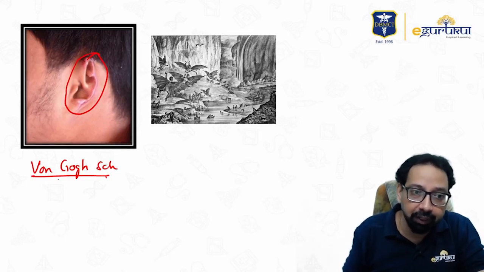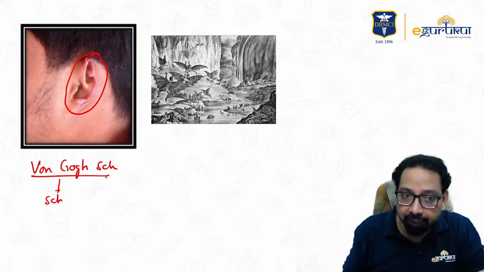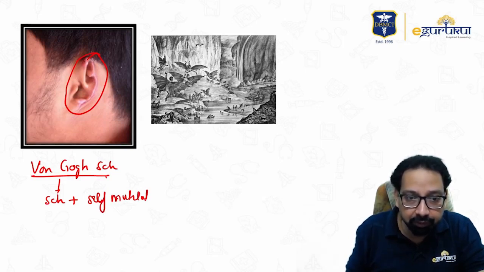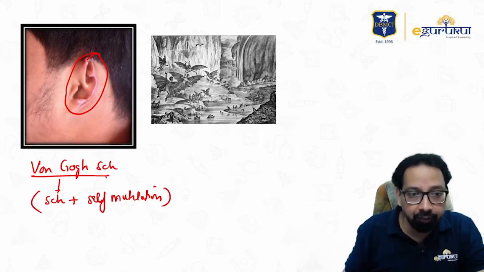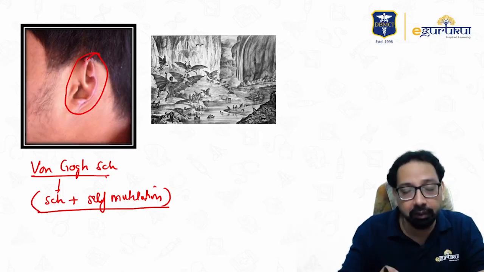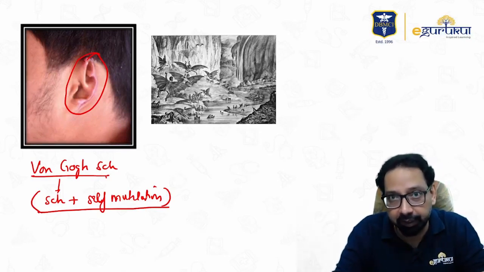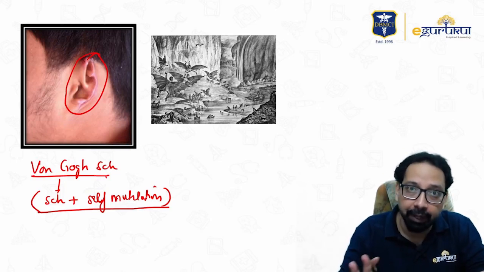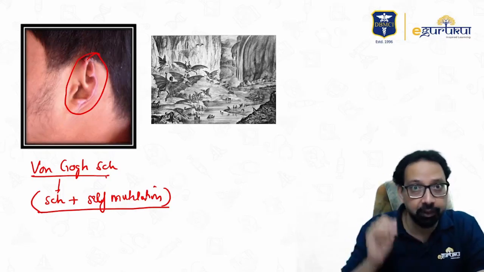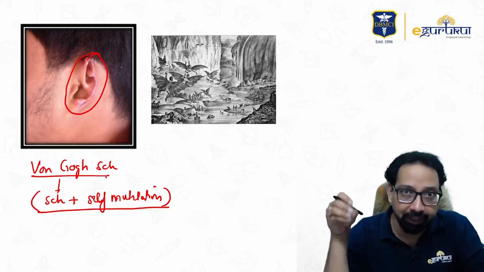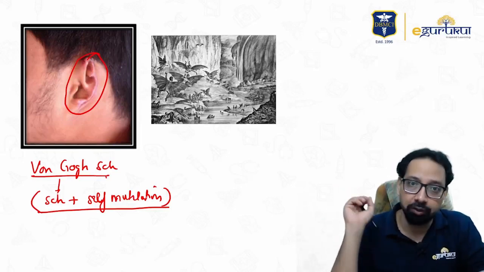Van Gogh schizophrenia means a schizophrenia patient who does self-mutilation. Self-mutilation means self-injury. If a clinical question says the patient has schizophrenia, delusion, hallucination, and under hallucination the patient cut his ear, cut his hand or self-mutilates, then it is Van Gogh schizophrenia.